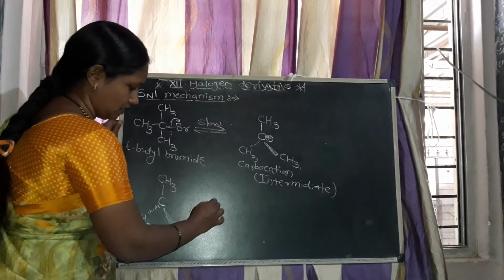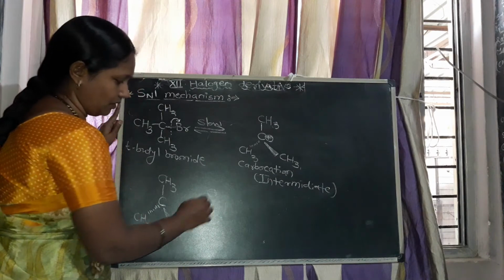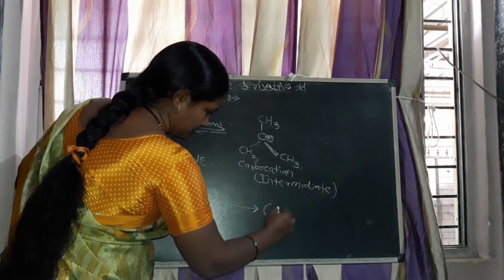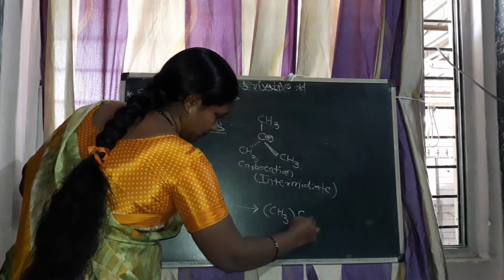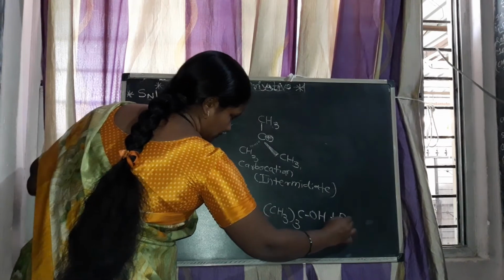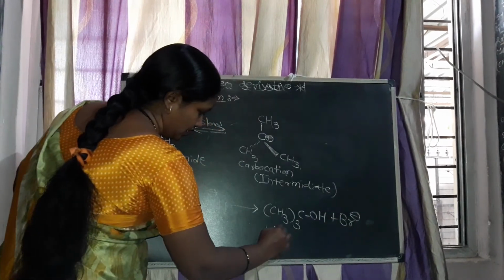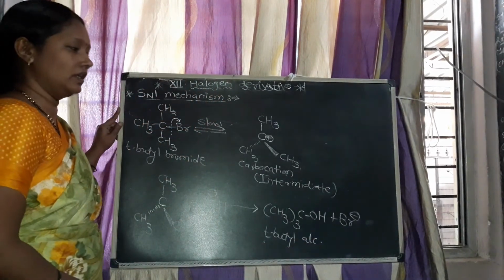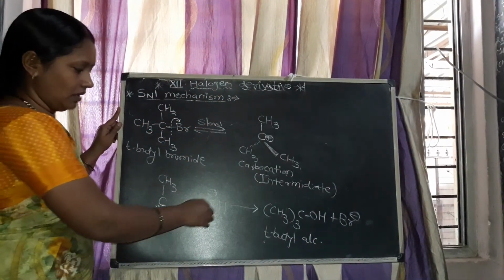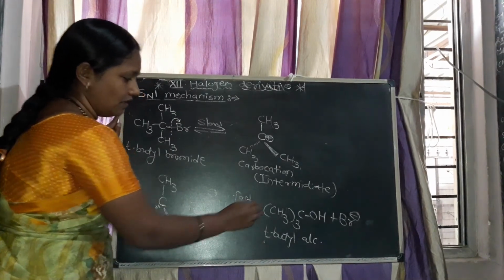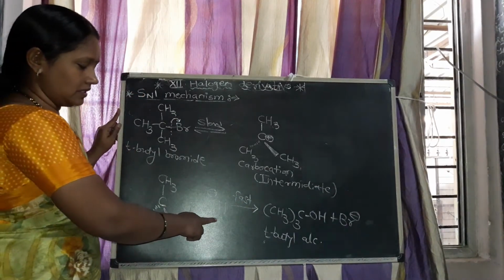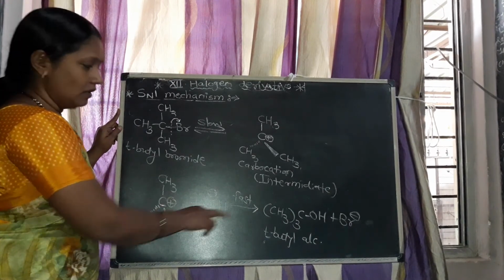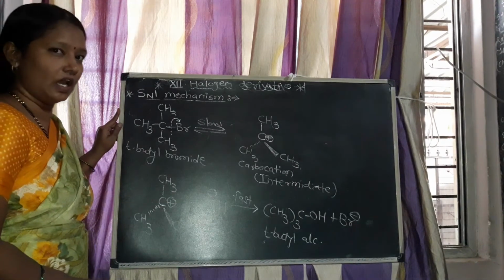Now in the second step, this carbocation attacks with the nucleophile hydroxide ion to form the product tertiary butyl alcohol. The second step is the fast step. Here is the fast attack of the hydroxide nucleophile on the carbocation to form the product tertiary butyl alcohol.